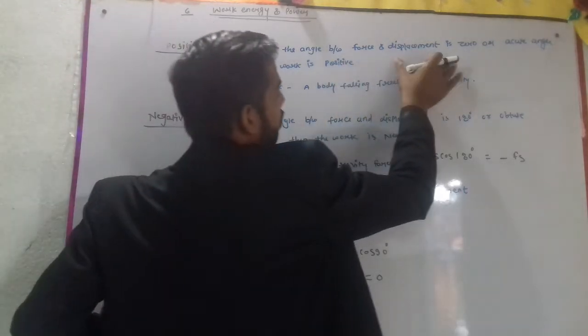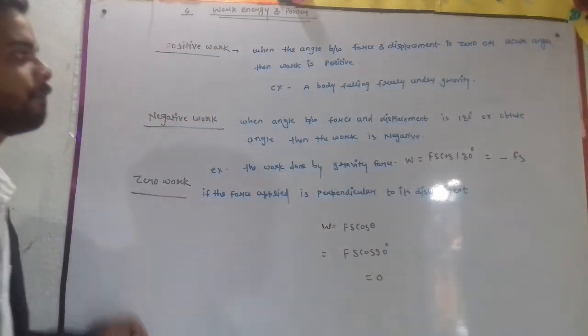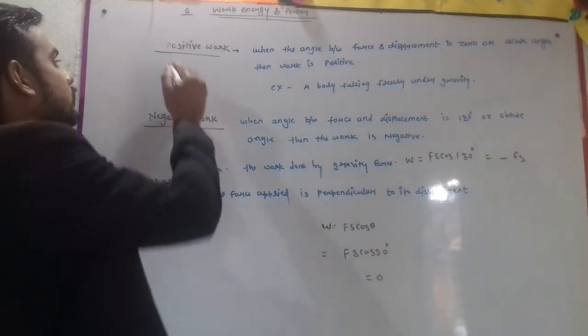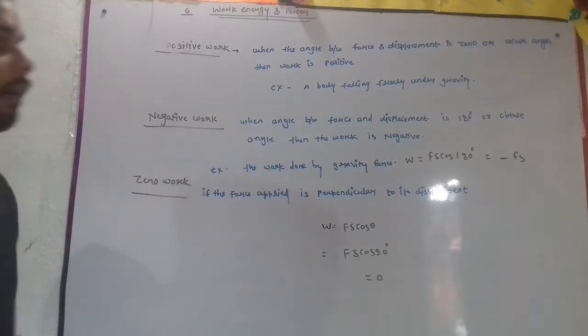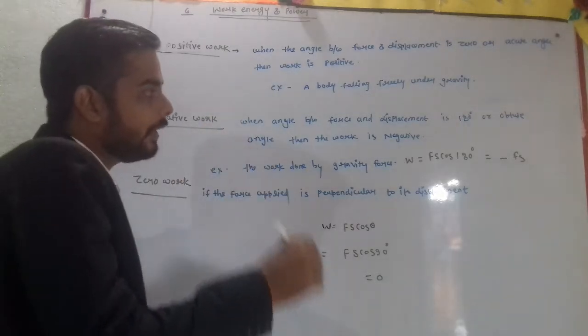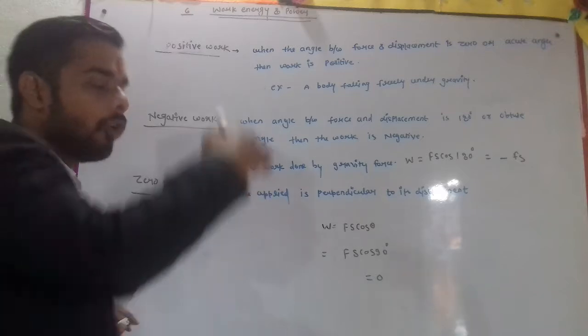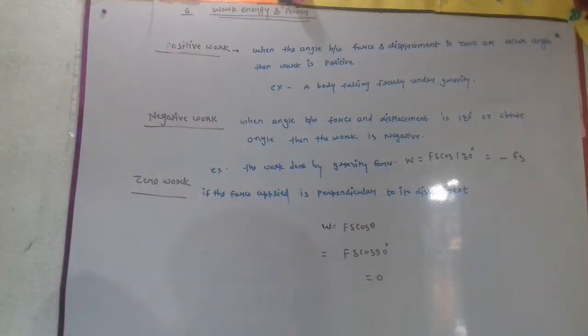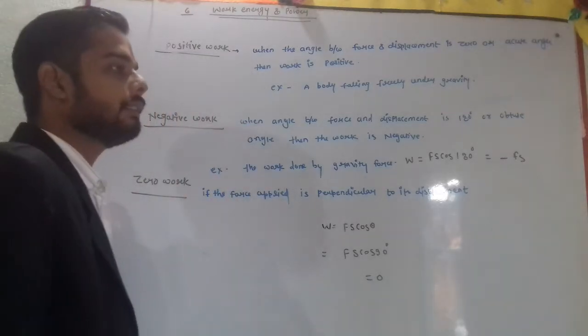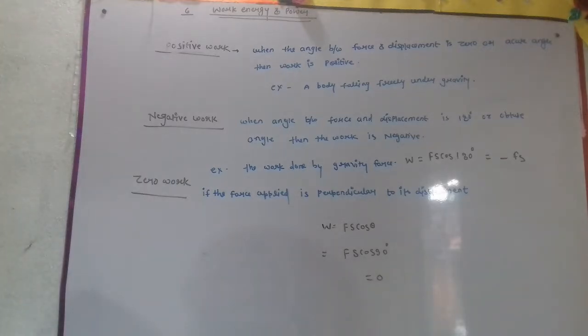When the angle between force and displacement is zero, then work is said to be positive. For example, a body falling freely under gravity. When a body falls freely under gravity, this work is known as positive because it works positively.